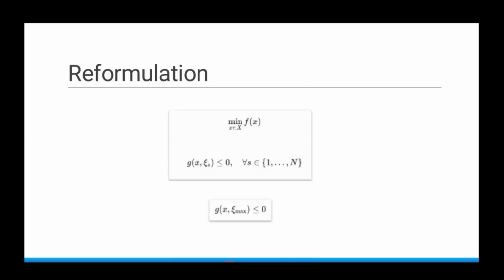Reformulation of the optimization problem. Suppose an objective function f of x is minimized subject to these constraints. The first approach is the scenario-based approach, where we sample each scenario and then consider that in the optimization problem. The other case is a robust case, where we take the maximum value of the uncertain parameter in the constraint and then run the optimization problem. So in the second case, the robust case, we consider only one constraint. But that constraint is a very conservative constraint, since we are considering the worst case scenario.